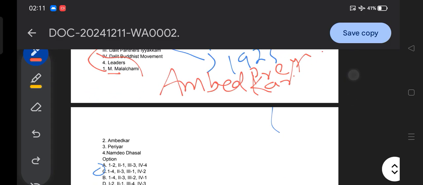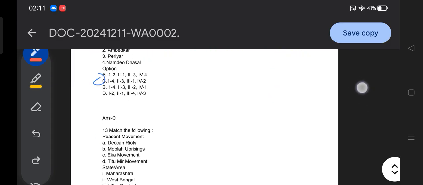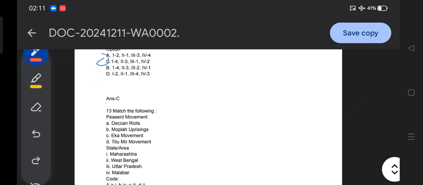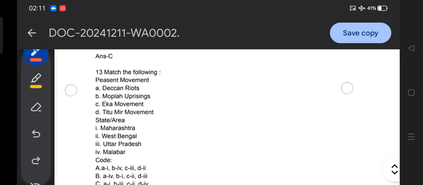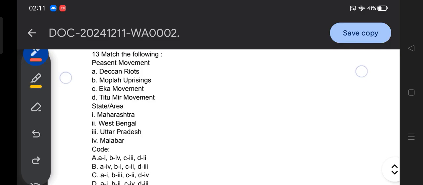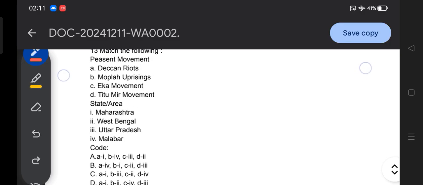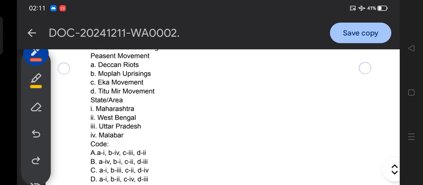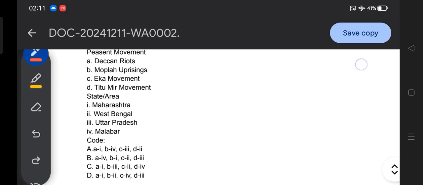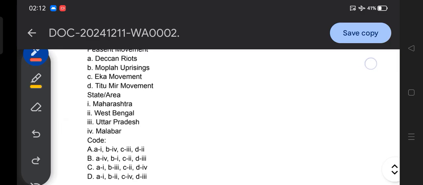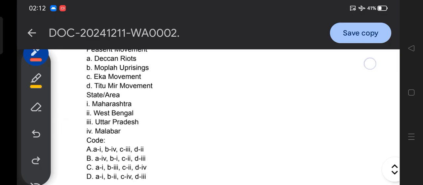So with this note we come to another question, question number 13, in front of you, and this talks about peasant movements and the area. This time you need to match the peasant movement and the state of the area. The peasant movements, option A: Deccan Riot, Moplah uprising, Eka movement, Titumir movement; states: Maharashtra, West Bengal, Uttar Pradesh, Malabar.